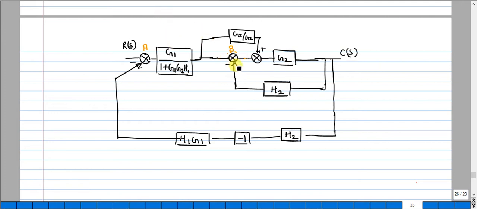Now you can interchange these two. Always remember, the two summing points can be interchanged based on the associative law. When I do that, let me just interchange.